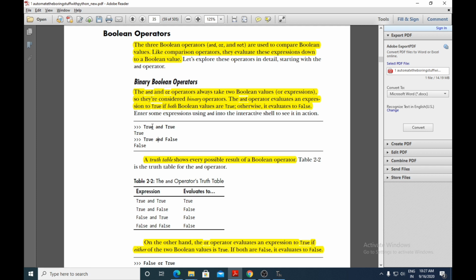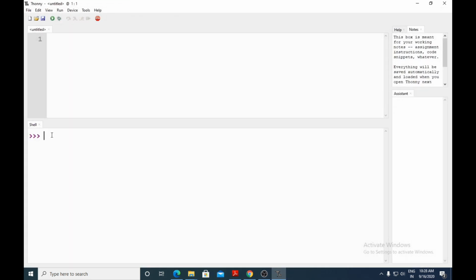Boolean values. And with Boolean values only we have to use the Boolean operator. So which Boolean operator are they making use of? It is AND. Let us try this example in the Thonny software. For example, which is the Boolean value? True, and the Boolean operator is AND. So here we are comparing two Boolean values with which operator? The AND operator. So both have to be true, then only it will give true.